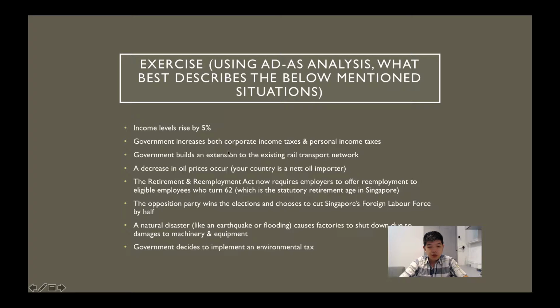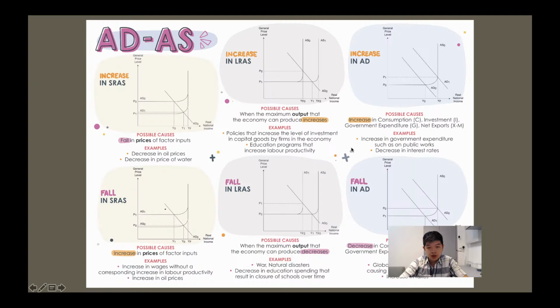So if the government increases both corporate income taxes and personal income taxes, what we'll expect is a fall in AD. Why would there be a fall in AD? There will be a fall in AD because if the government increases personal income tax, disposable income will fall, consumption will fall because purchasing power falls. If the government increases corporate income tax, then your after-tax profits fall, investments will fall, AD will also fall. But if your investments fall, it could also potentially lead to a fall in LRAS, which is represented by this diagram over here.